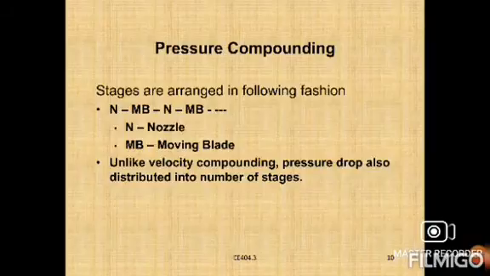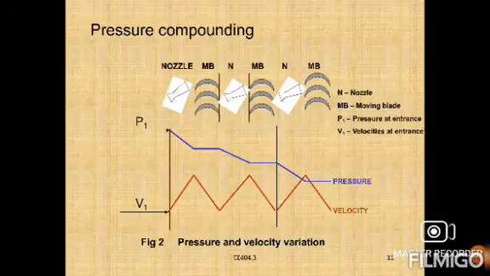In this arrangement there is no fixed blade. In the impulse turbine, first there is a nozzle, second a moving blade, third again a nozzle, fourth a moving blade, fifth a nozzle and moving blade. Similarly, the pressure inside the steam boiler will be high whenever the steam is sent outside to the turbine.